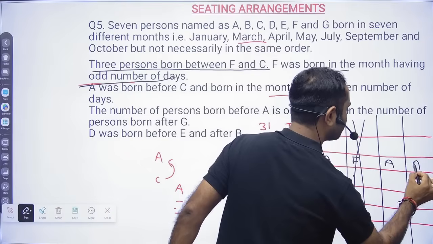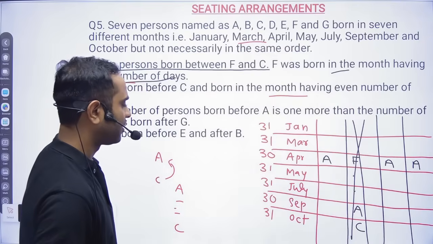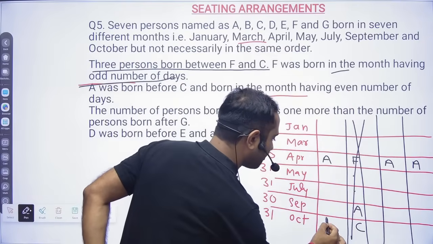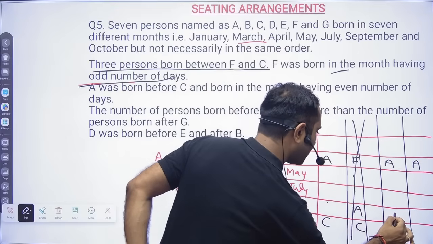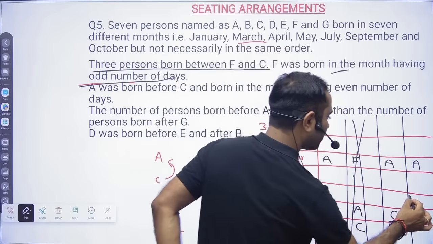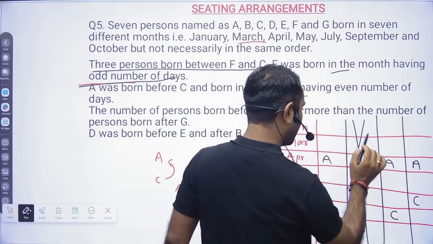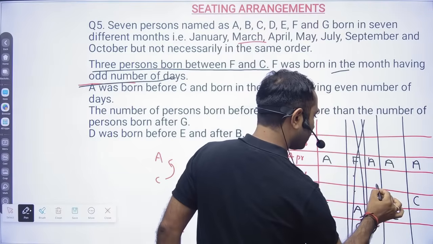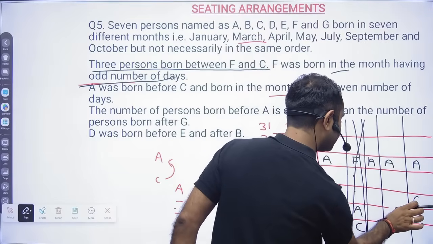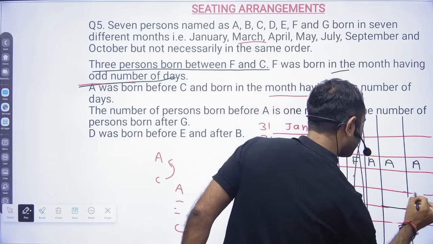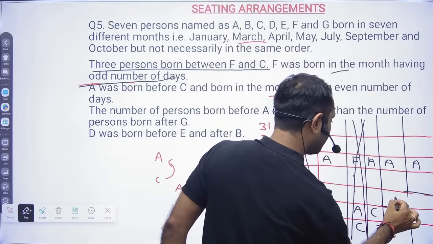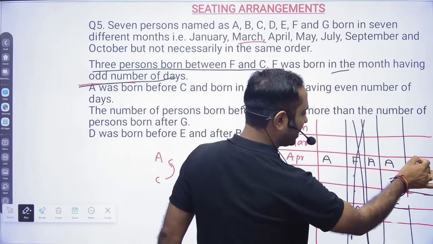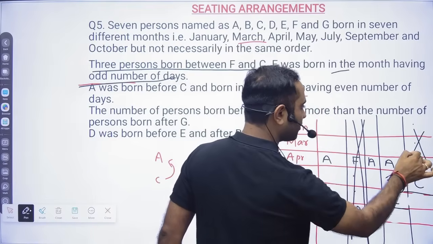Now, in these cases, we will have to consider C can be born here. In the second one, C will be born here. In the third one, C will be born here. And one more, you will have to take the possibility. So A here, C would have been born here. But for the last one, because in between F and C there are 3, this is gone.